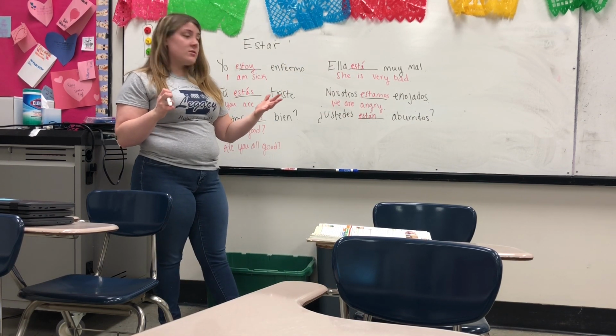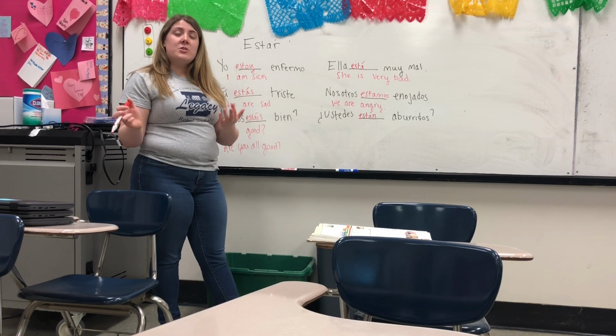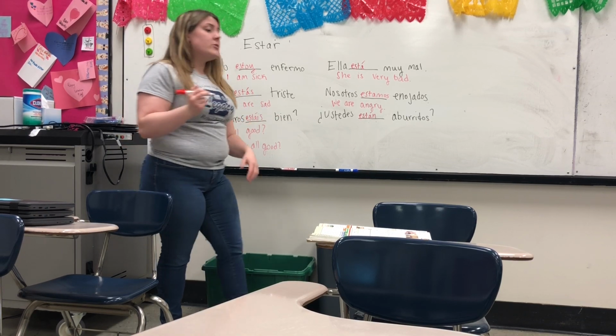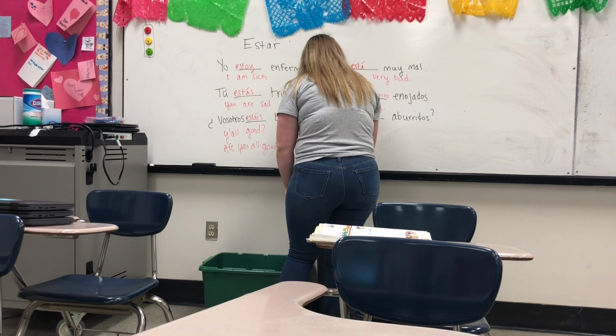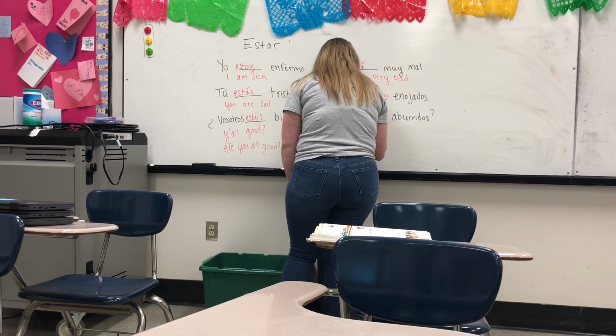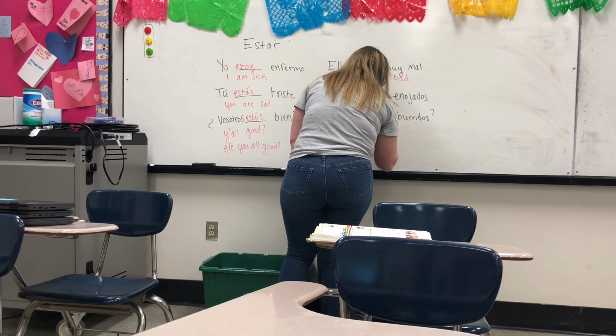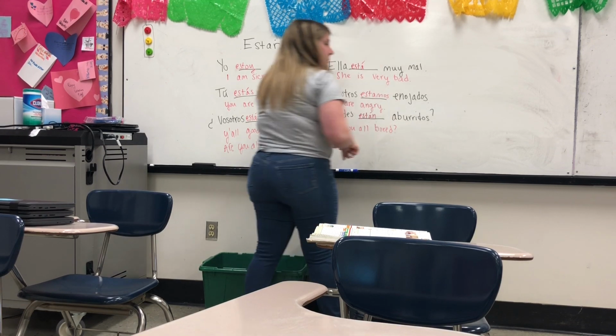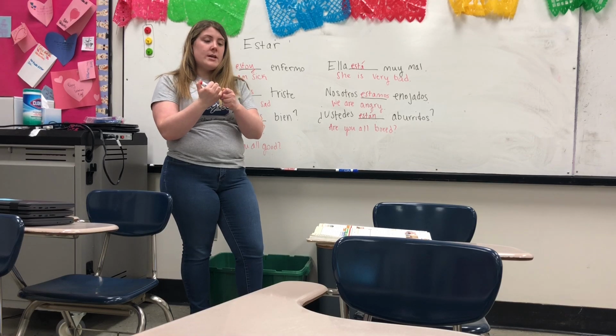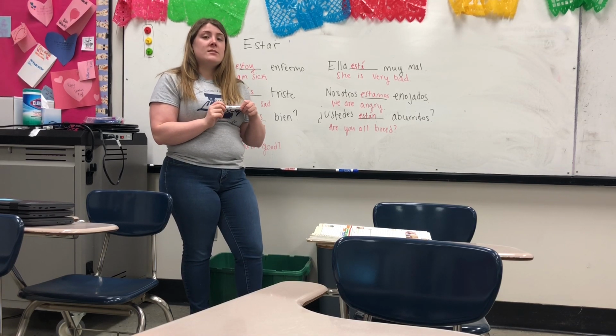So it's a question. So ustedes están aburridos. Are you all bored? And that is our quick recap of estar.